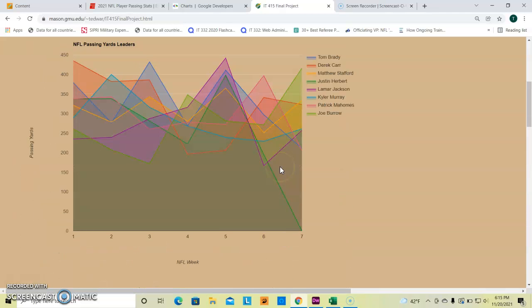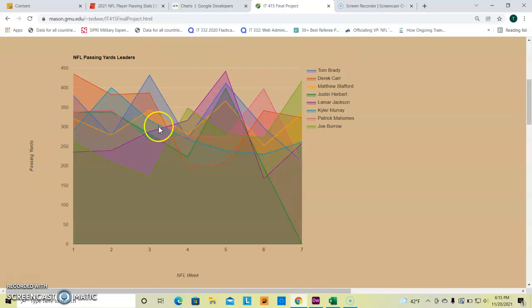Now, in terms of my findings and what I've seen in terms of trends, well, the passing yards leader graph helps to trend how a player is doing in terms of passing yards and whether or not they are getting better as the season goes on or getting worse. So, for example, you have somebody like Joe Burrow. He started going down, and then ever since has been constantly climbing, except for this week where he was kind of in the middle, stuck there. And then you have players such as Matthew Stafford, who just goes up, goes down, goes up, goes down, goes up, goes down. Like it's in flux.